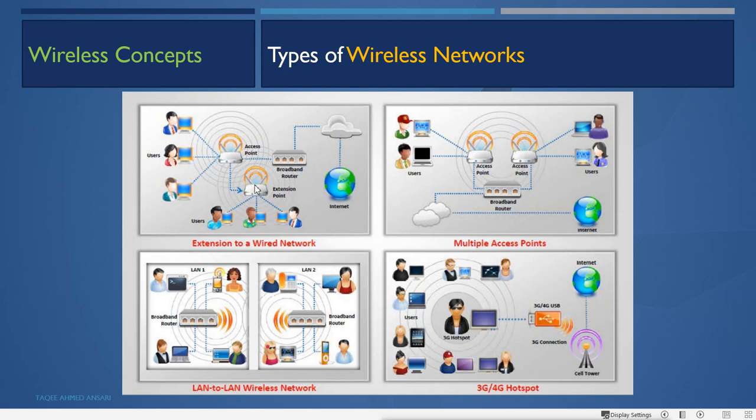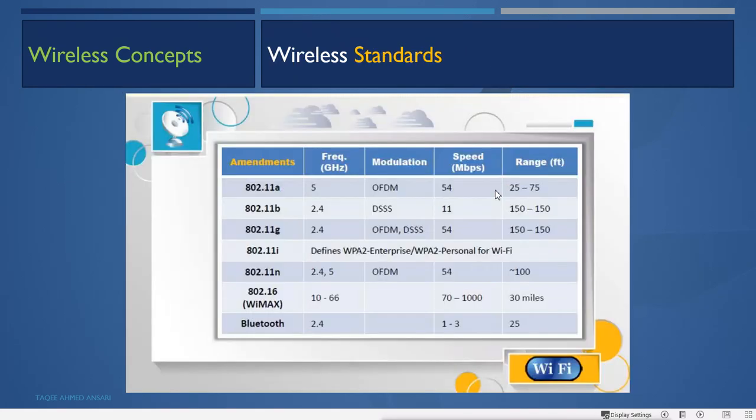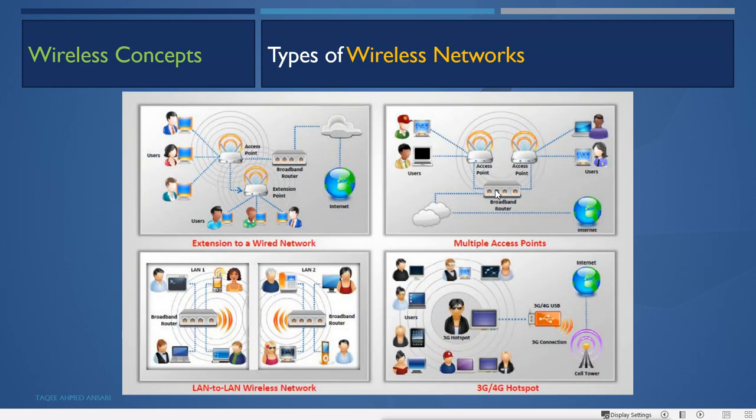We can connect multiple other access points also. It can be the extension point for the wired network, and we can also add another access point as an extension. So we can say it is the extension to a wired network. Then we can have multiple access points. This is also an extension of the wired network, but we are using multiple access points.